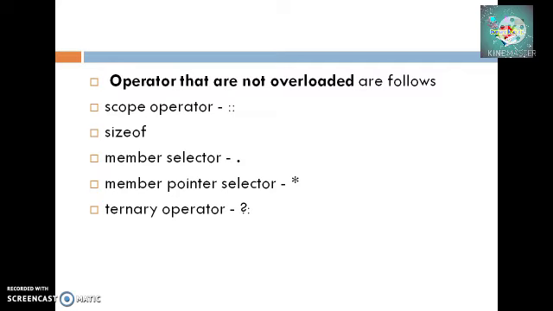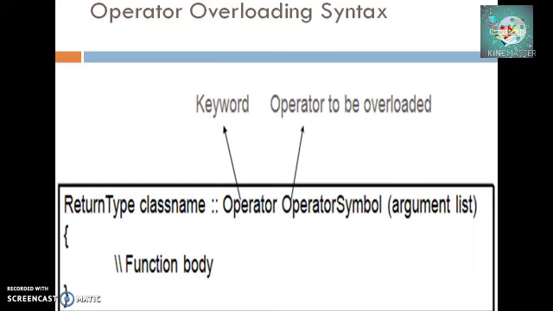Next, we have some operators that can be overloaded, and some operators that cannot be overloaded. So here is the list of operators in C++ that we can't overload. First is the scope resolution operator. Second is the sizeof operator. Third is the member selector operator, and the last is the ternary operator. These operators are available in C++, but they cannot be overloaded.